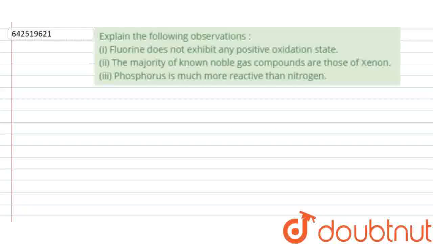The question given here is, explain the following observations. First, fluorine does not exhibit any positive oxidation state. Second, the majority of known noble gas compounds are those of xenon. And third, phosphorus is much more reactive than nitrogen. So we'll answer these one by one. First, fluorine does not exhibit any positive oxidation state.